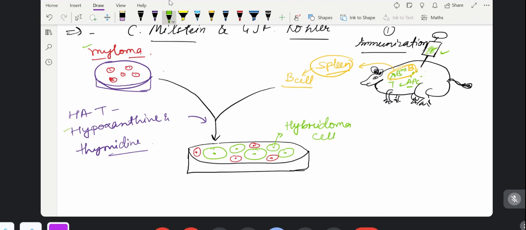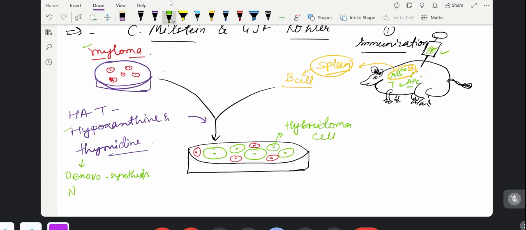Why are we giving hypoxanthine? Because this will help in the de novo synthesis. What is happening in de novo synthesis?